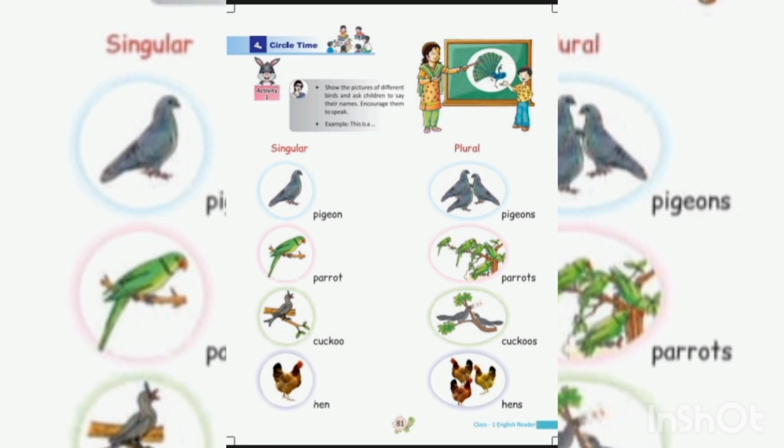Singular words, plural words. 1. This is a pigeon. These are pigeons. 2. This is a parrot. These are parrots. 3. This is a cuckoo. These are cuckoos. 4. This is a hen. These are hens.